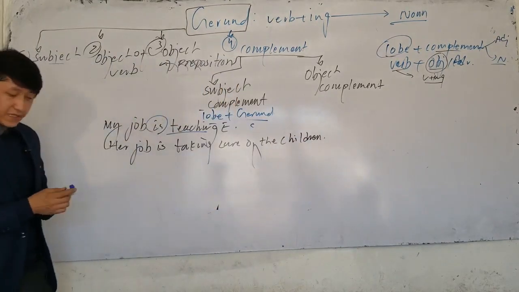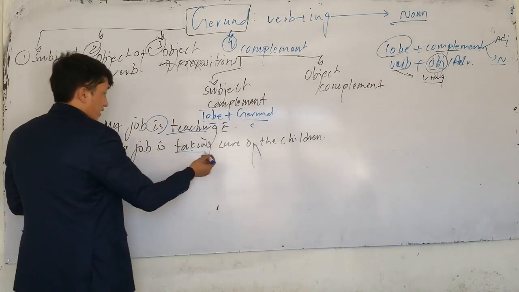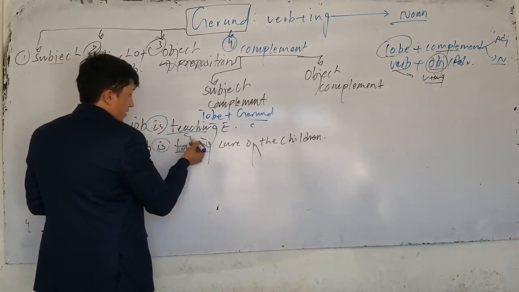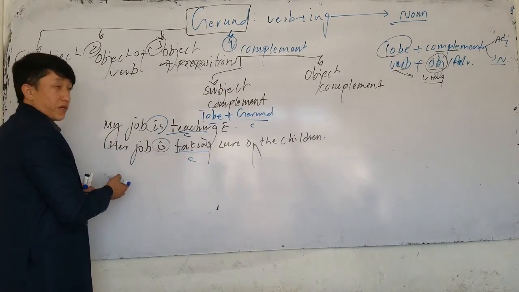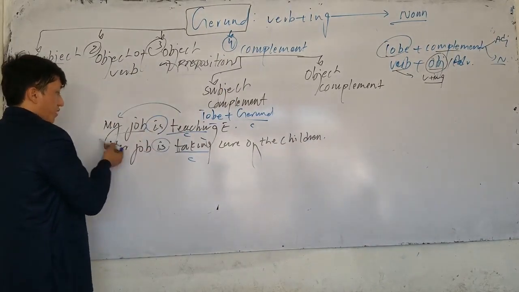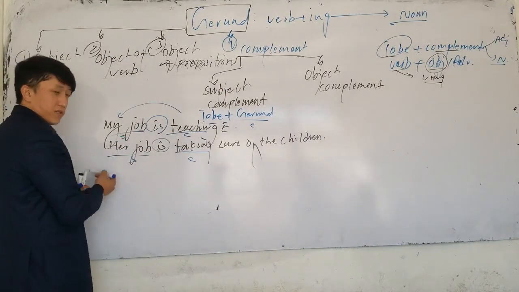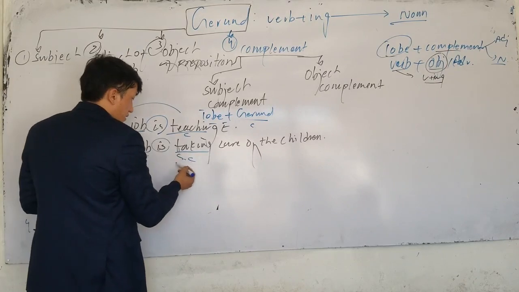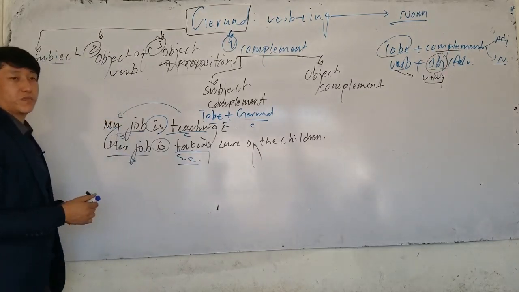Now, which one is gerund here? Here, this is gerund. If it comes after the to be verb, it's called complement. Why complement? Because it gives information about the job. My job is what? Subject. Her job is what? Subject. So what do we call this? This is called subject complement.